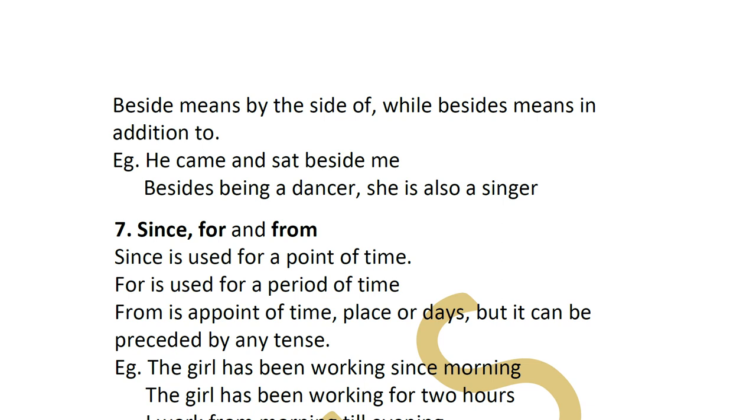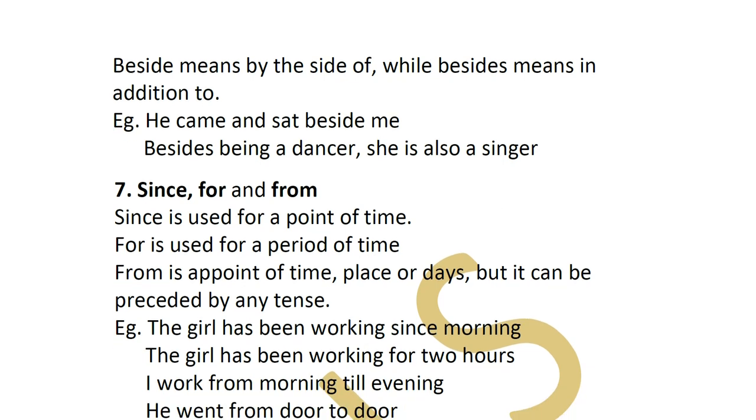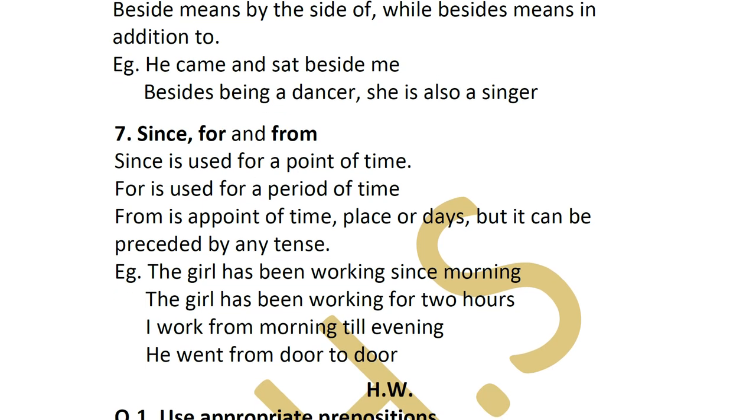And "besides" means in addition to, means not only, like, besides an apple he also ate a mango. So he ate not only an apple but also a mango. And he sat beside her. So he came and sat next to her. Clear?